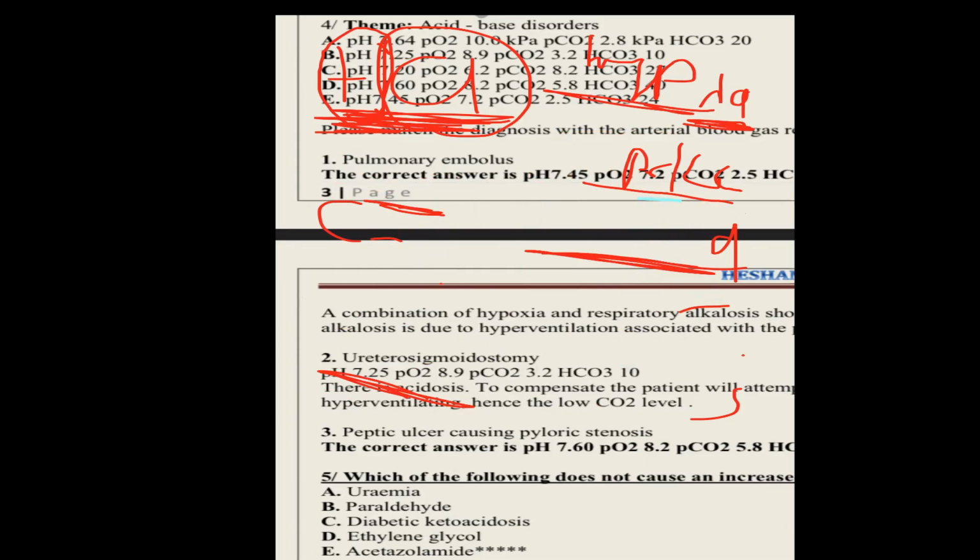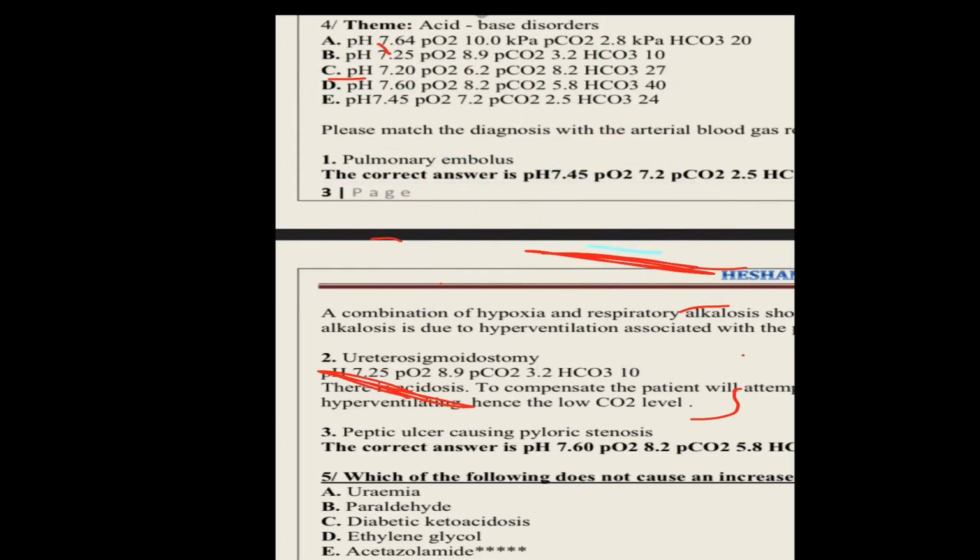So any patient with gastric outlet obstruction, congenital hypertrophic pyloric stenosis, malignant stricture, or chronic ulcer will have hypokalemic, hypochloremic metabolic alkalosis. So please keep this. From these answers, in this patient with peptic ulcer and pyloric stenosis, what will be your choice?